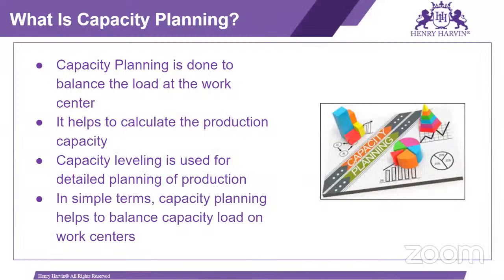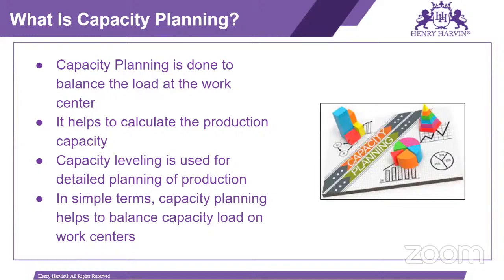Capacity planning is done to balance the load at the work center. So we are using capacity planning to check what is the load on my available machines. Based on that, we can do the planning from a future perspective. It helps to calculate the production capacity, what is the available capacity and what is the required capacity.